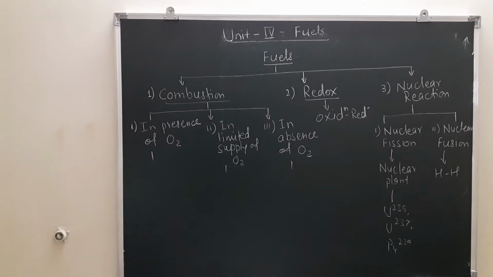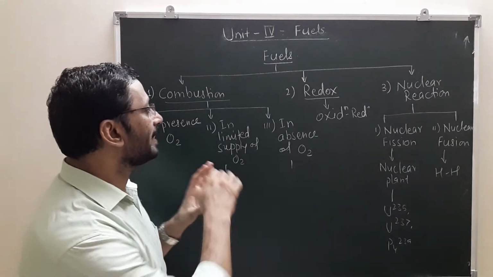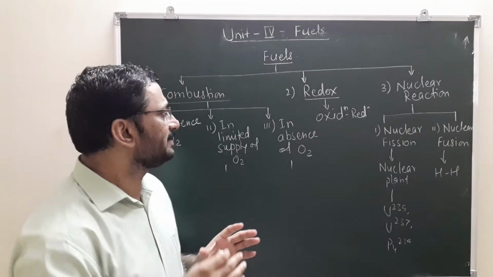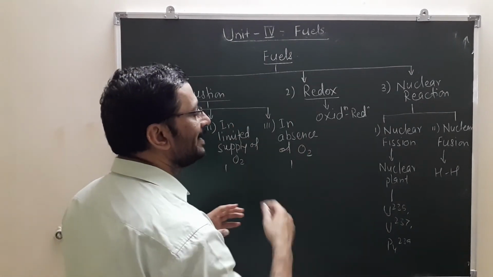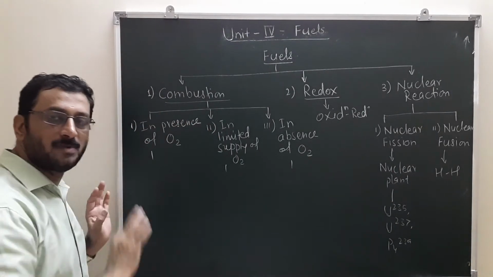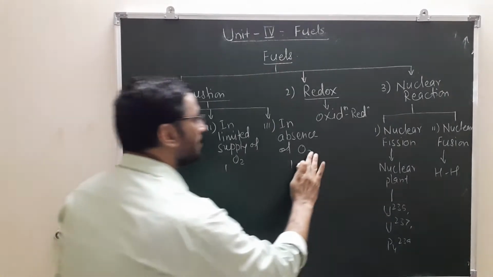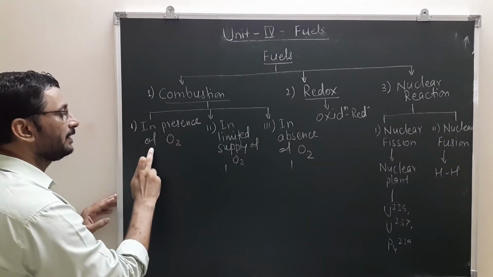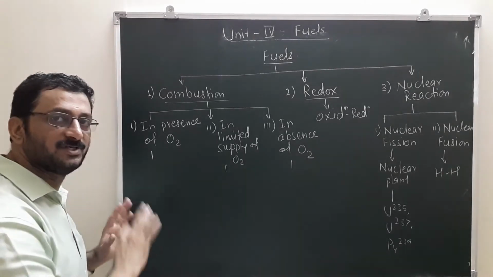First is the normal combustion reaction, but that also occurs in three different manners. First type of combustion reaction is in presence of enough oxygen. There is a complete supply of oxygen.